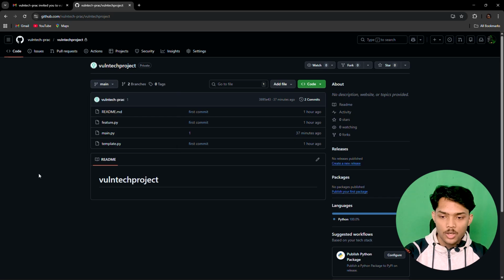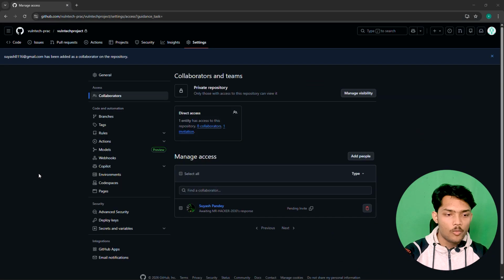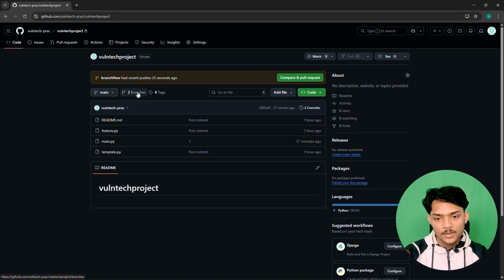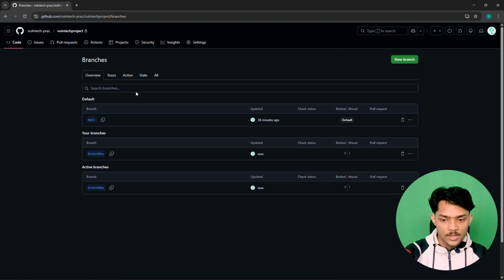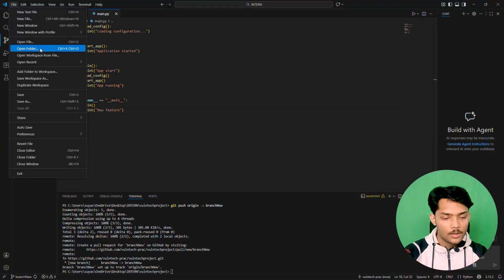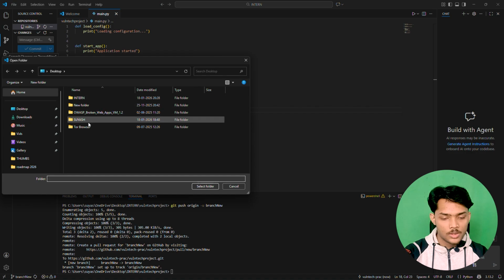So now what you have to do is inform your project manager. He will go to the code section and say, okay, here are two branches. He will be prompted with compare and pull request. Here, as you can see, the active branch is this, and this is the default branch. Now he will just close this, or just open the folder of Suyash, who is actually me.